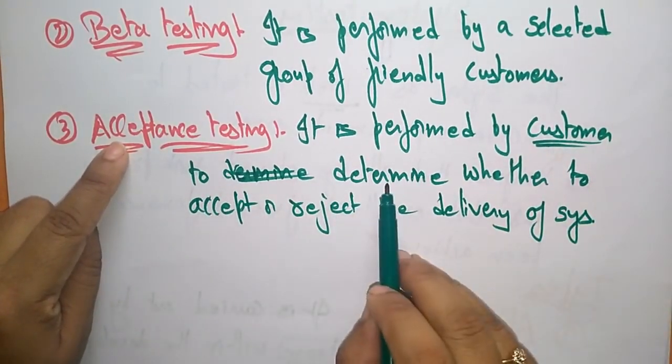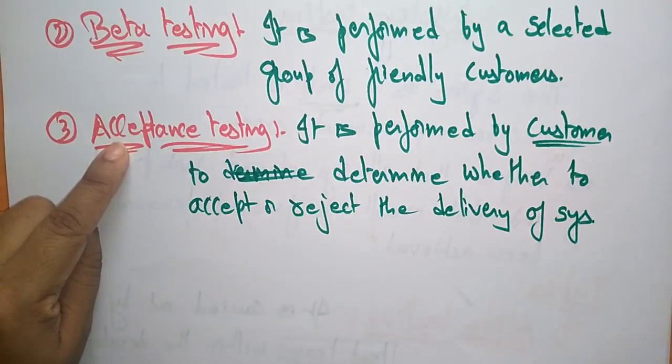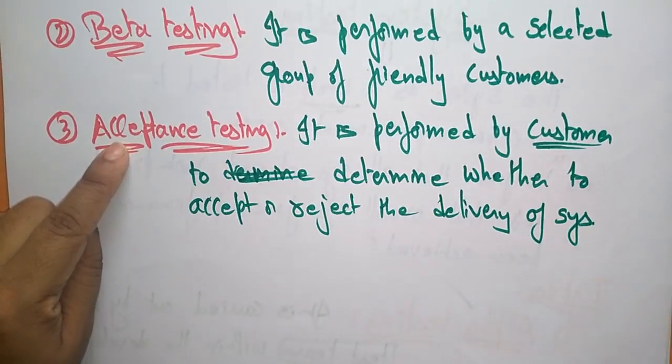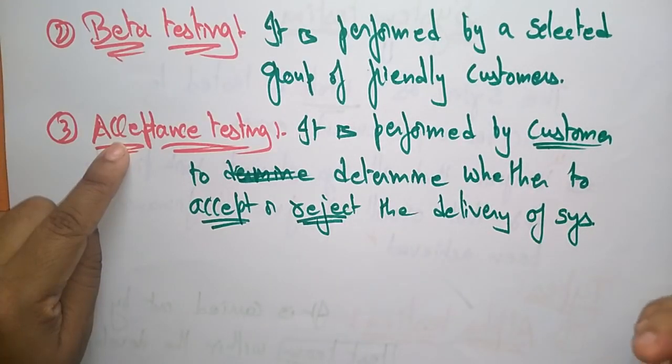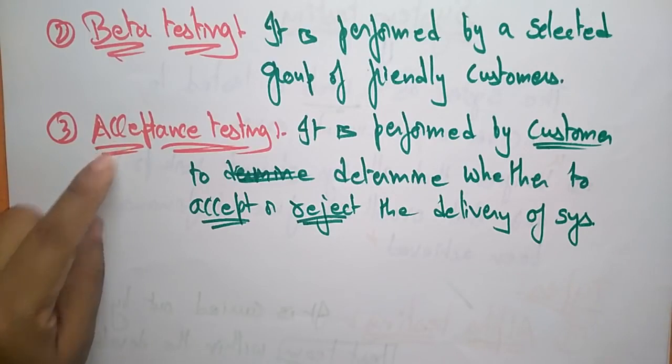In acceptance testing, performed by the customer, he is going to determine whether to accept or reject the delivery of the system. If there are no errors, he is ready to accept. And if there are still some bugs, then he rejects the delivery of the system and waits some more days to take it. He rejects only the delivery of the system, not the entire system. So that is acceptance testing.